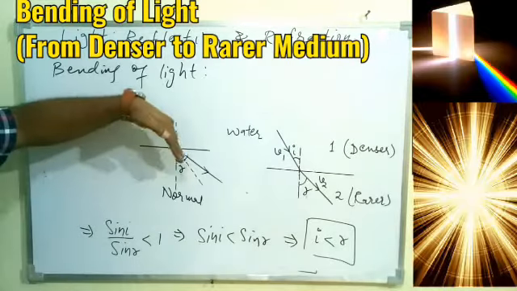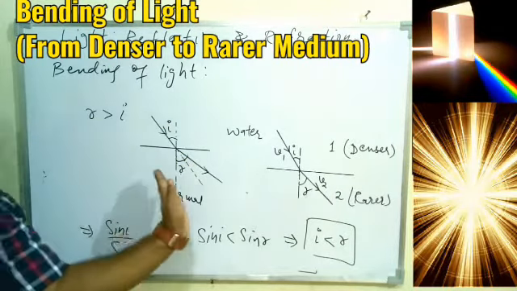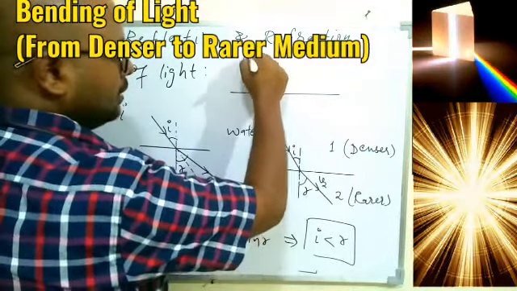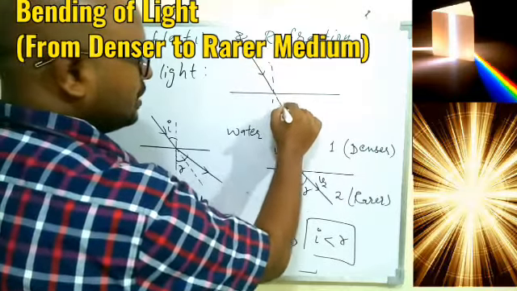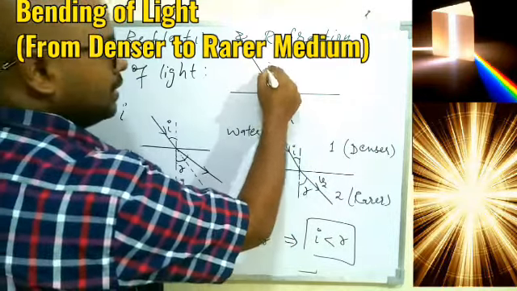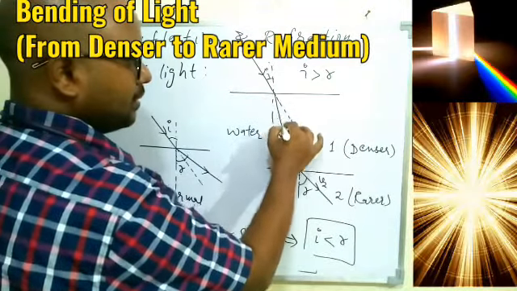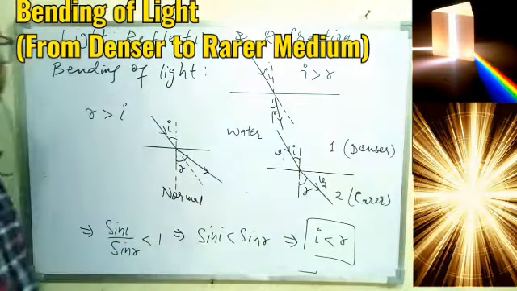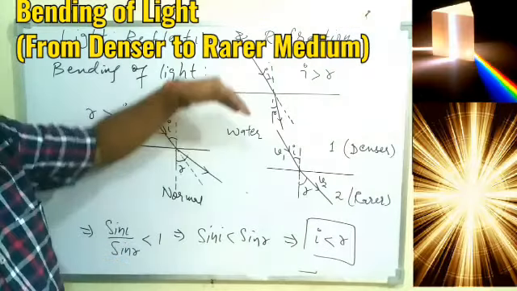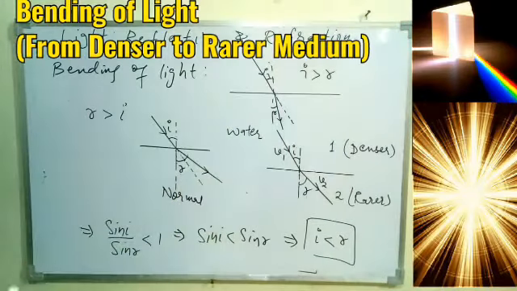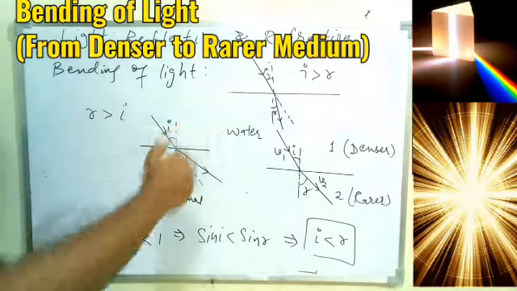So we understood in this case the refracted ray is moving away from the normal, that is away. In the previous case, this was the normal, this was the initial path, and this is our I. In the previous case, I was greater than R. So R can be less only if this will be somewhere here. So this is our R in the first case. So in the first case, the light was bending towards the normal, and here it is bending away from the normal. So we can say that if the light is traveling from denser to rarer medium, then the ray of light will bend away from the normal.